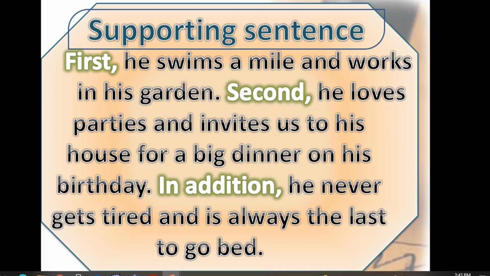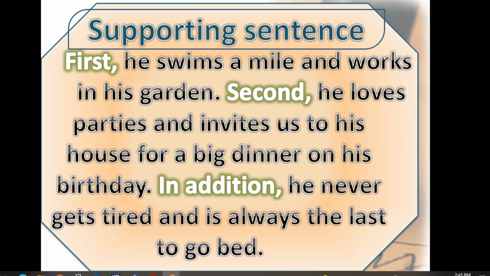Got it? The first reason: first, he swims a mile and works in his garden. Full stop. A sentence that finishes with a full stop, I start a new one with a transition word, then subject and verb, with a capital letter. Second, he loves parties and invites us to his house for a big dinner on his birthday. In addition, he never gets tired and is always the last to go to bed.